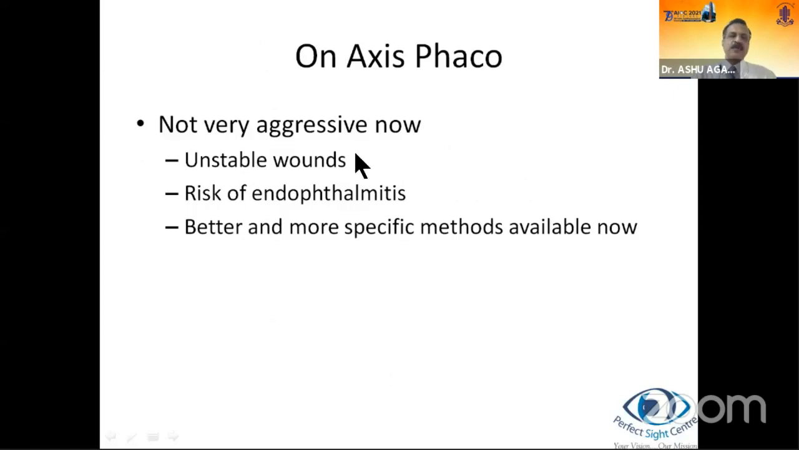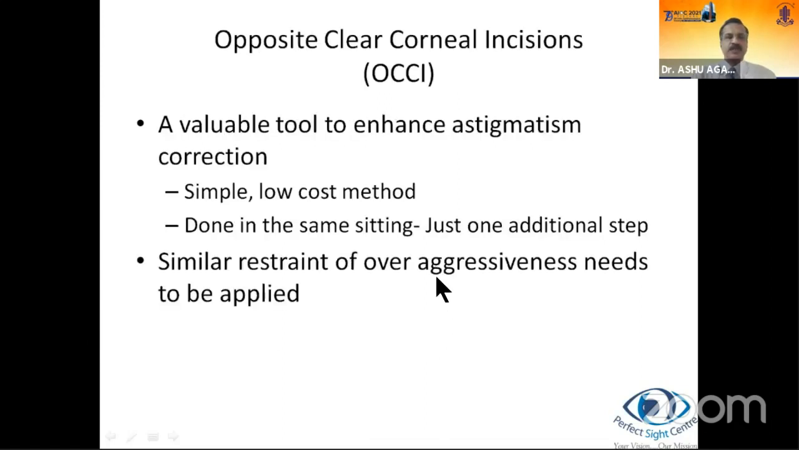So with on-axis phaco, we are not very aggressive now because it causes unstable wounds if we increase the wound size or move too anteriorly into the clear cornea. And therefore, a risk of endophthalmitis comes in. And we have better and more specific procedures like toric IOL available, so we don't need to do this. But there was a time when we were quite aggressive on this.